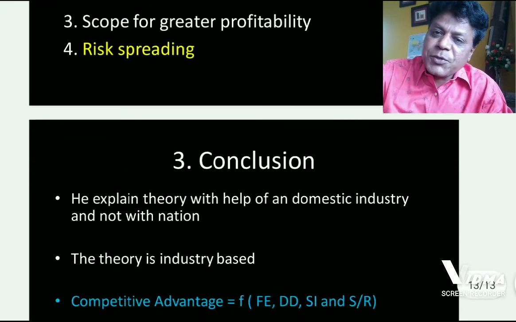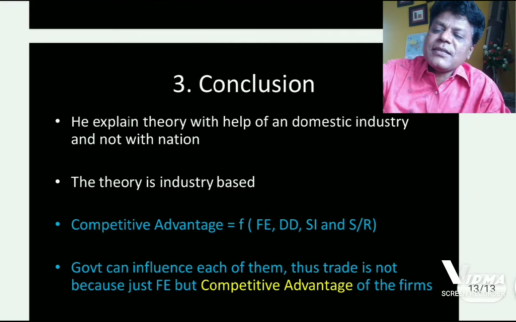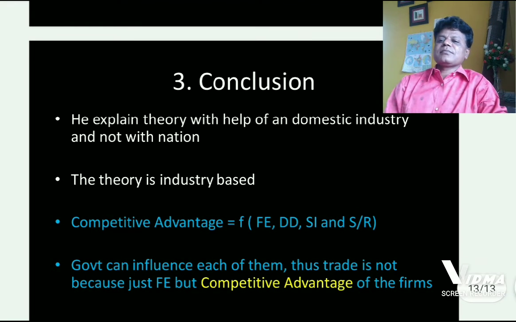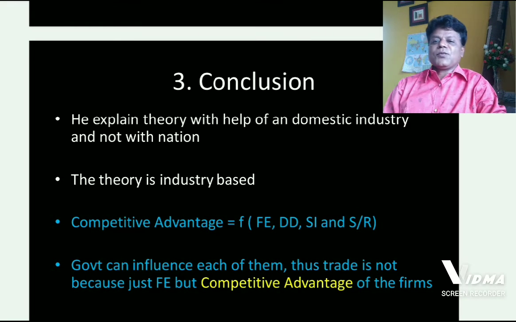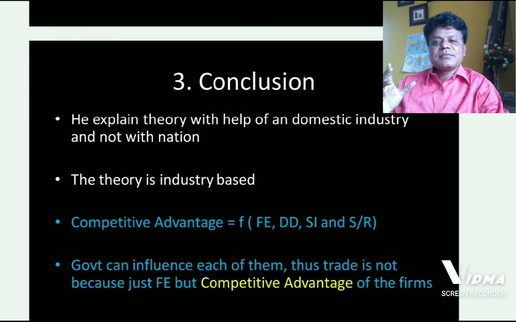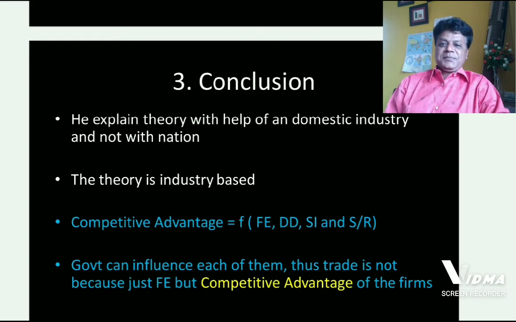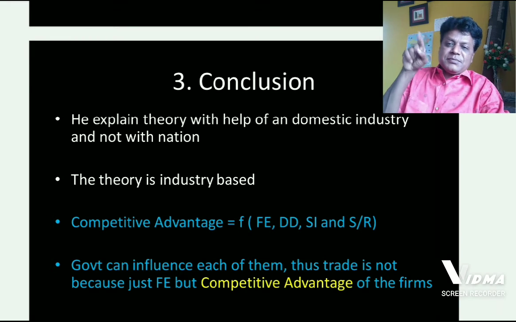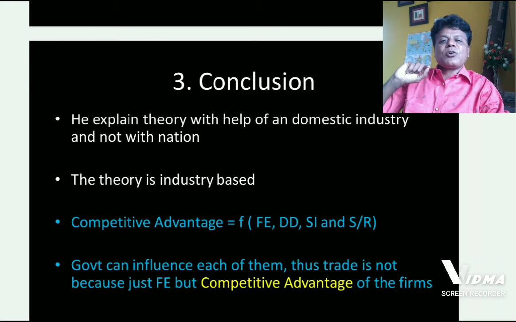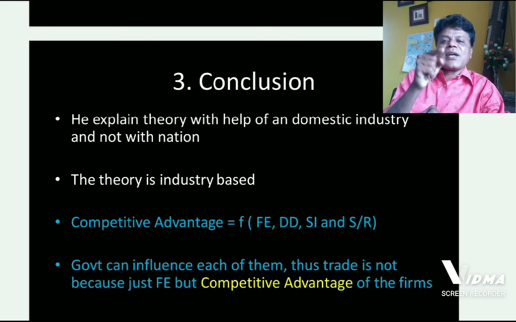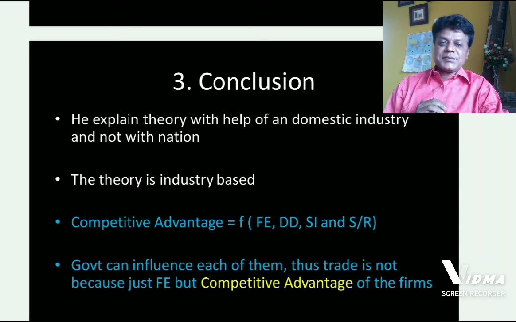We shall conclude this particular theory with the following summary. What we learned from this particular theory? We learned Michael Porter has explained the theory with the help of a domestic industry. Throughout the theory, we are referring to domestic firm, domestic industry, which cause a country to have an edge in international trade.